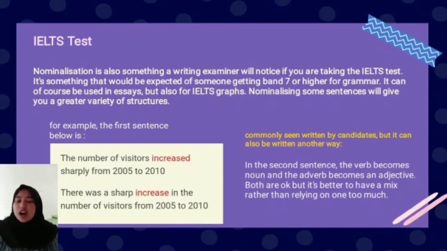There was a sharp increase in the number of visitors from 2005 to 2010. In the second sentence, the verb becomes a noun and the adverb becomes an adjective. Both are okay, but it's better to have a mix rather than relying on one too much.